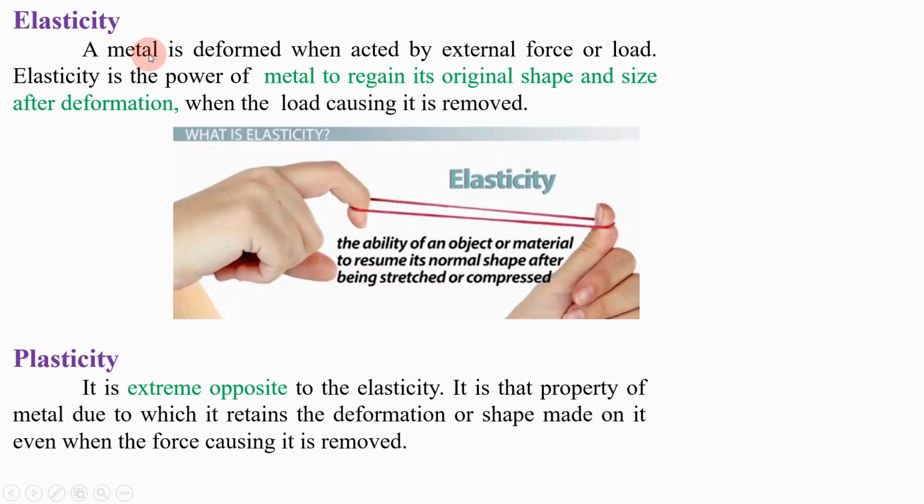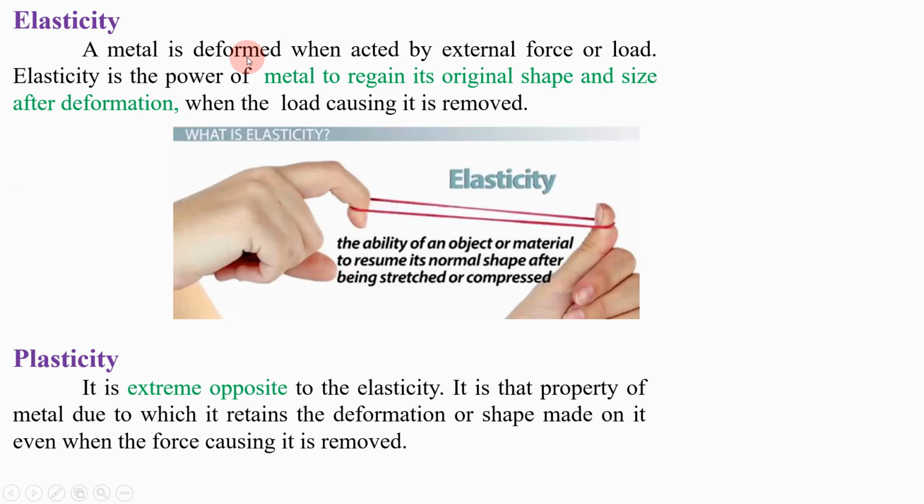A metal is deformed when acted on by an external force or load. What is the meaning of the word deform? Deform means deformation. Deformation means that whenever an external load is acting on your metal, because of that external load your metal is going to be deformed.